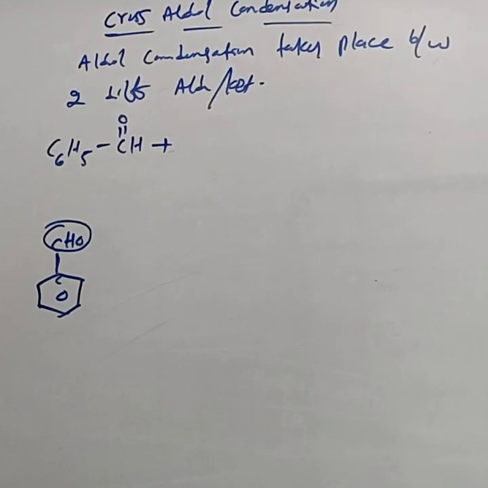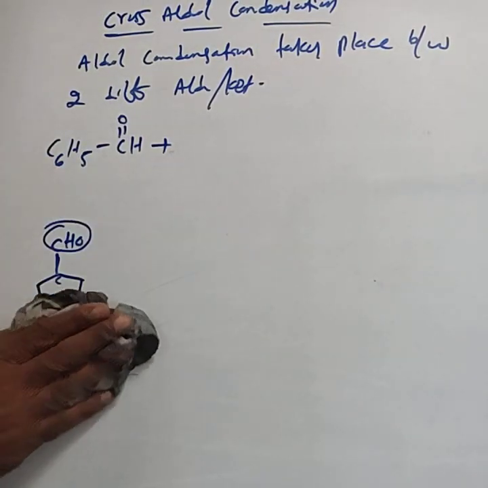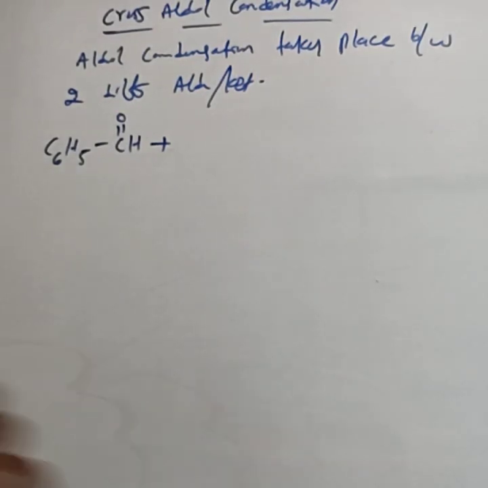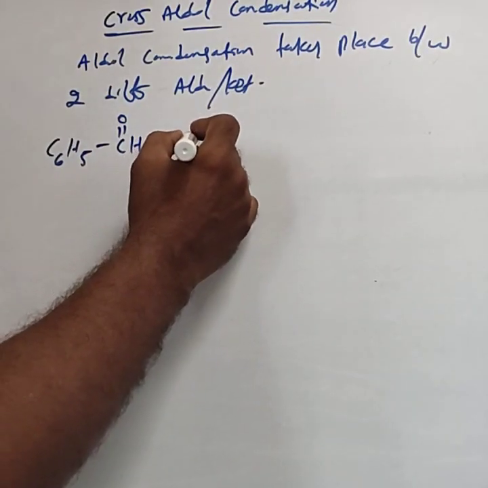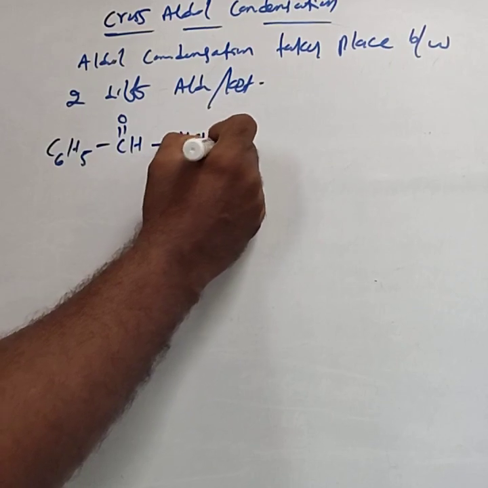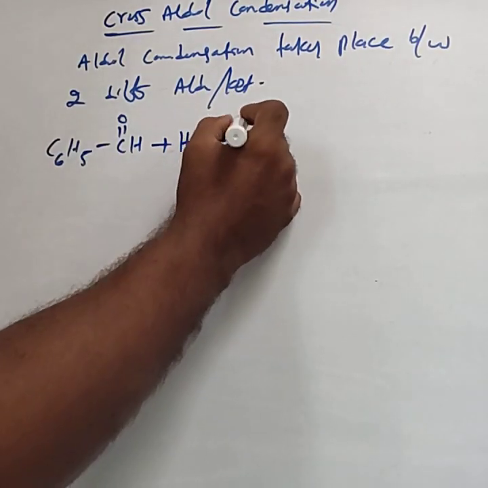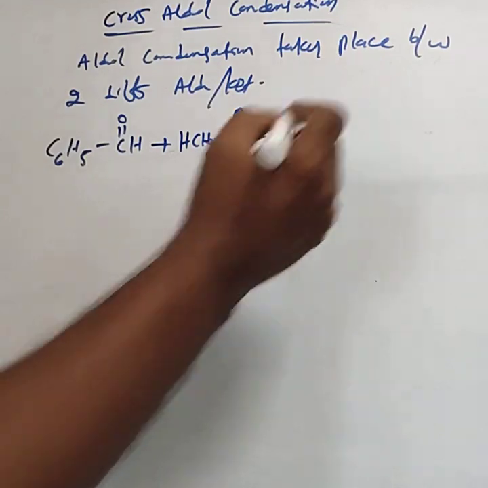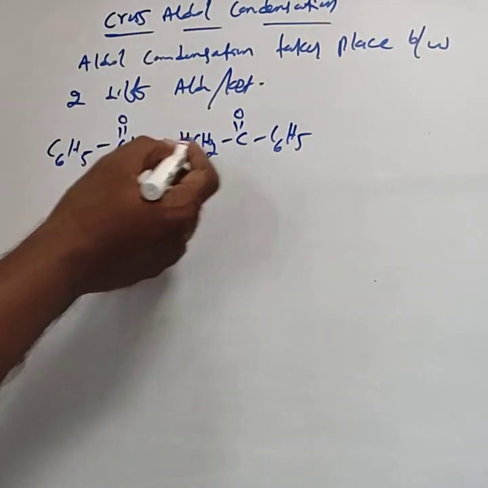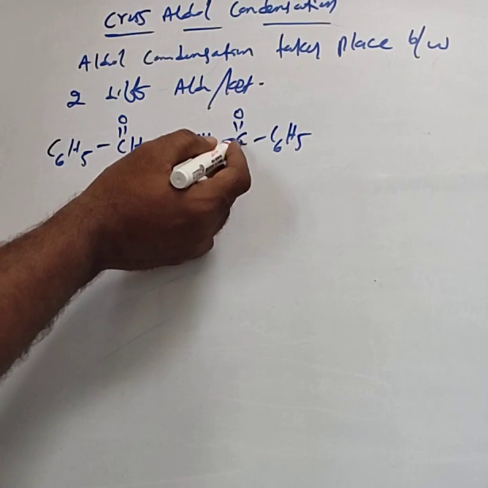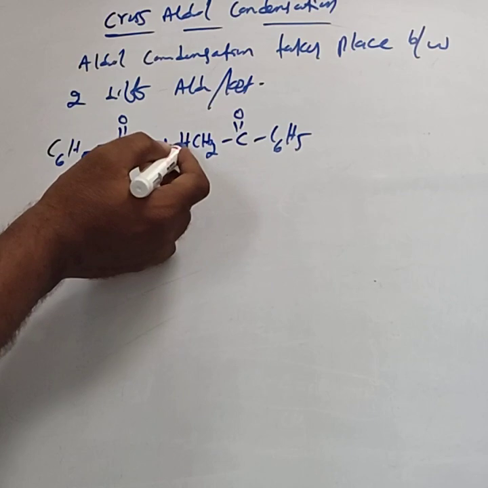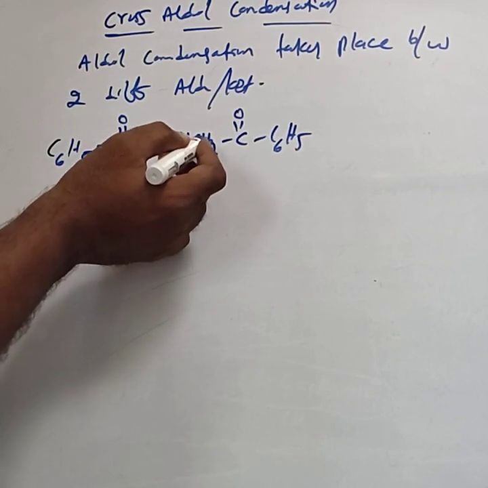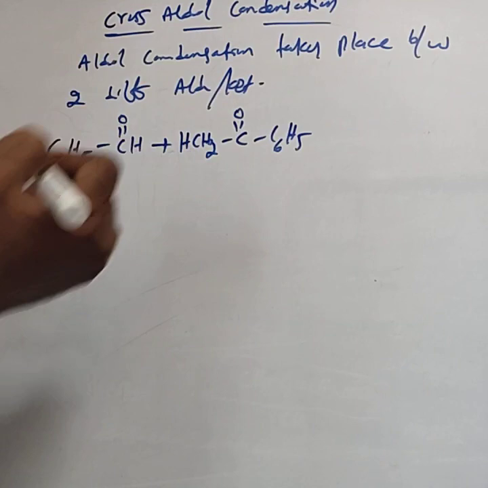For the cross-aldol, in addition to benzaldehyde, you consider another compound containing alpha hydrogen atom. This is benzaldehyde. Another one is acetophenone. Acetophenone formula is CH3COC6H5. Acetophenone contains alpha hydrogen. This is the functional group. This carbon is the alpha carbon, and the alpha carbon contains hydrogen atoms. In CH3 you separate H. This is the alpha hydrogen atom.